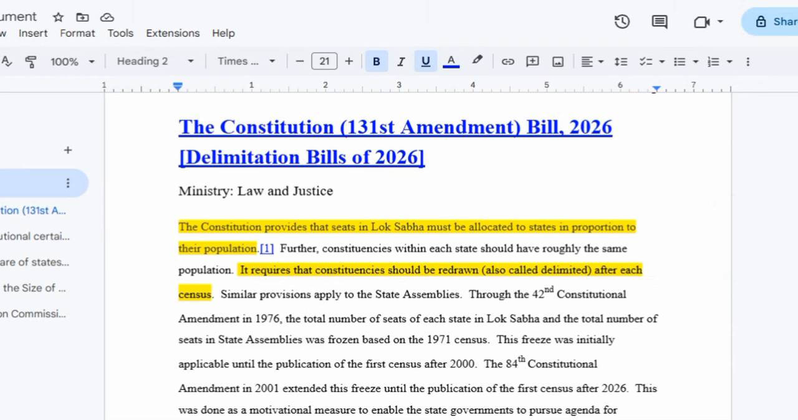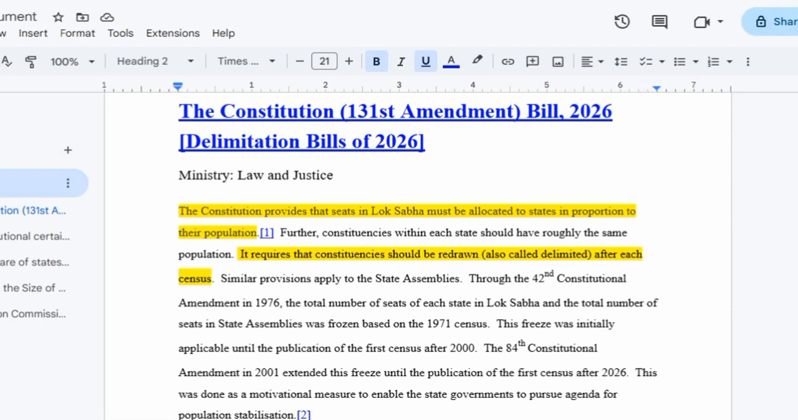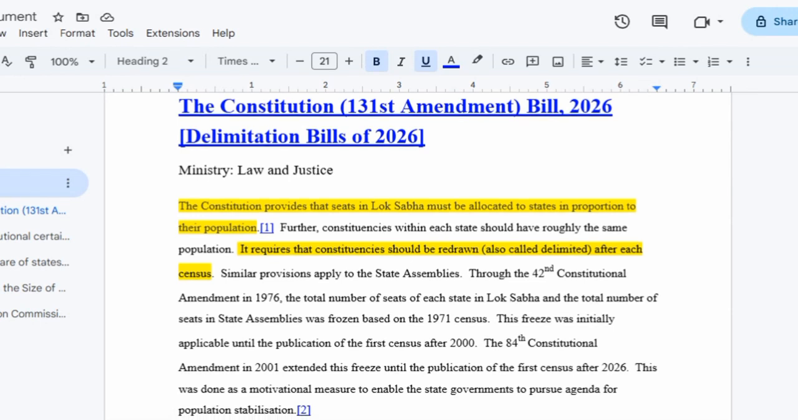First of all, let us understand that the Constitution provides that seats in Lok Sabha must be allocated to states in proportion to their population. Let us understand also that it requires the constituencies to be redrawn, that is the definition of delimitation.